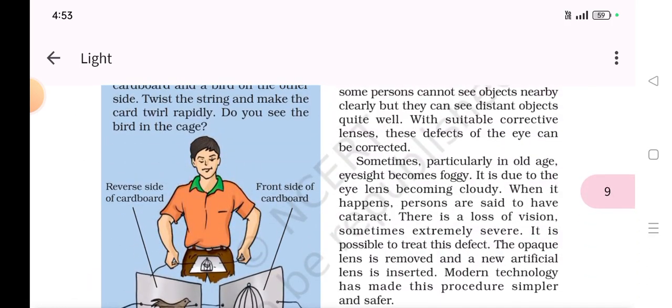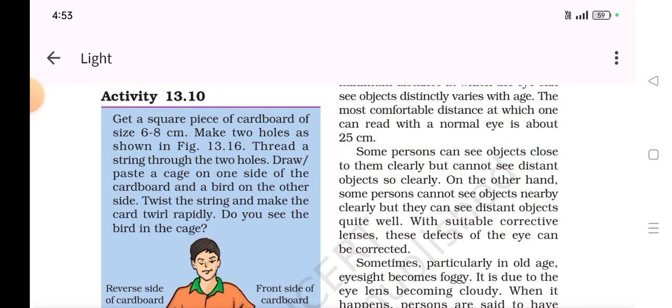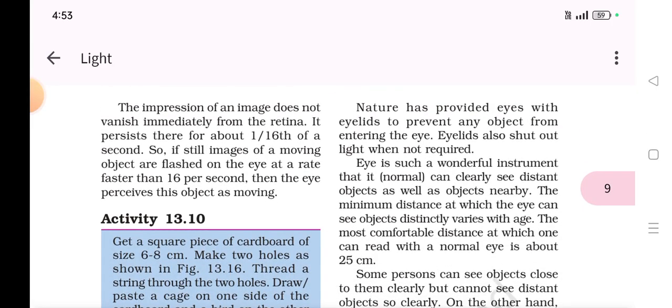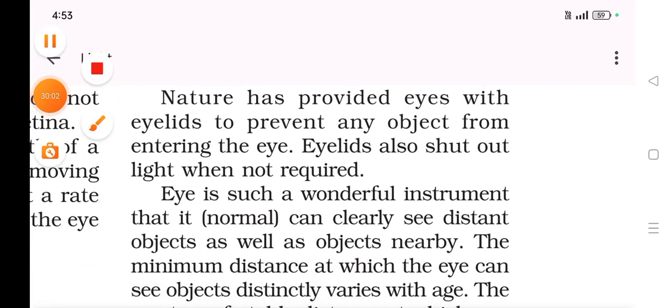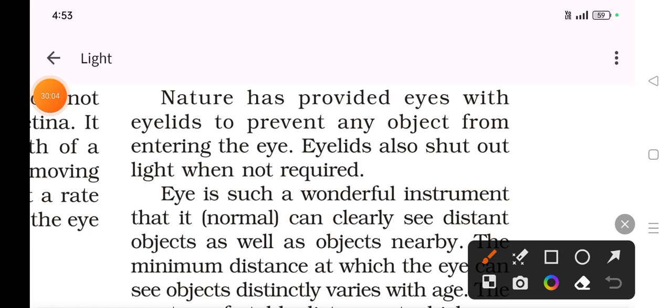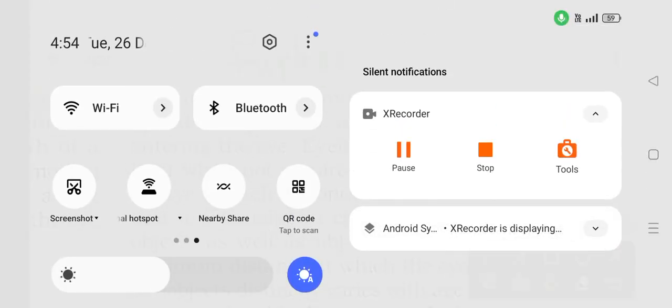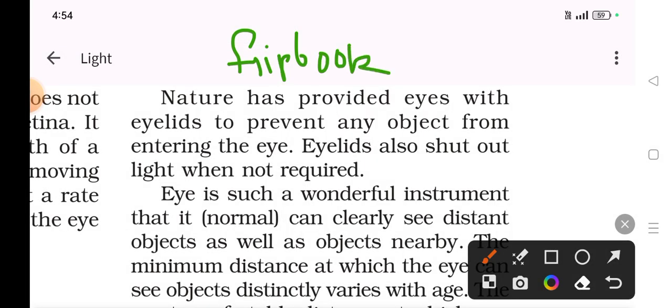Many of you have seen in YouTube shorts about the flip book. It is very trending nowadays. In that flip book, they draw multiple images and then they flip the pages so fast, and it seems like the person or whichever character is there is dancing. You can search flip book in YouTube, and it is a very good example of this.